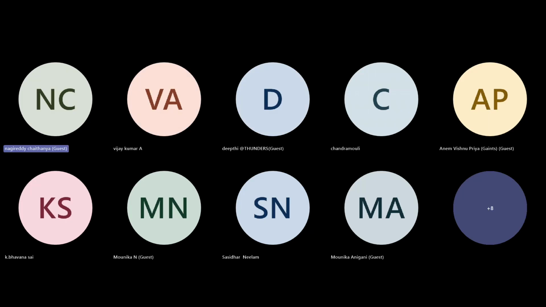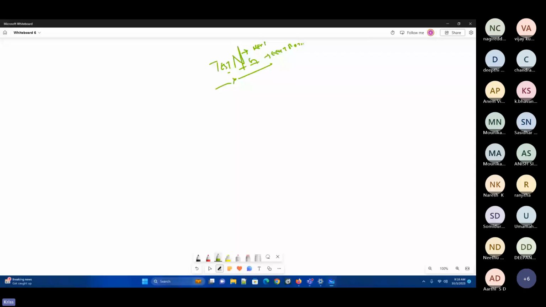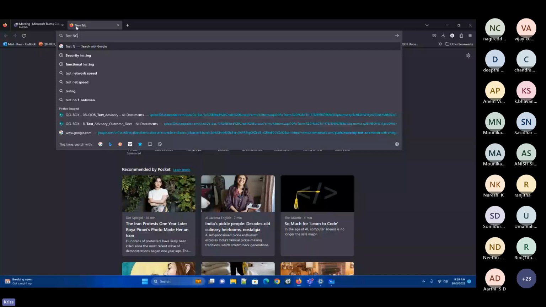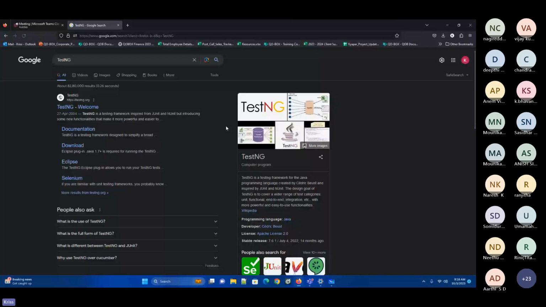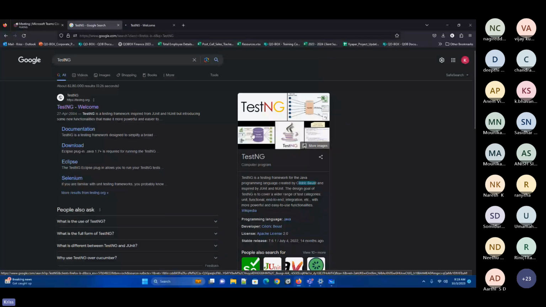Test next generation. So this is the name it has been given. Now, TestNG, this is a particular framework introduced by Cedric Beust. Actually, this guy has contributed really a great thing for complete test automation, especially from the testing point of view. Now, what does this particular TestNG do? Let's see.